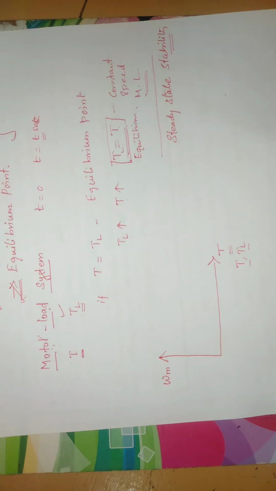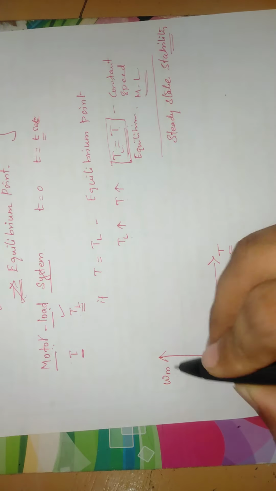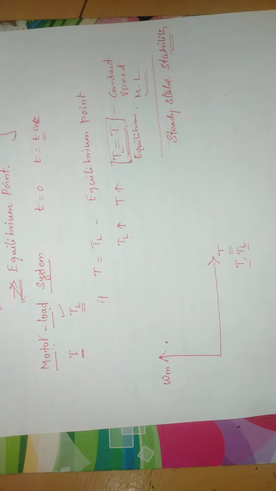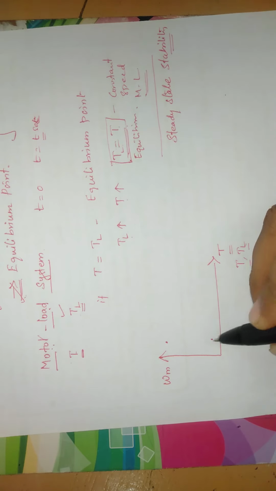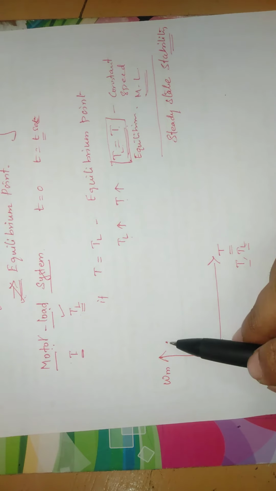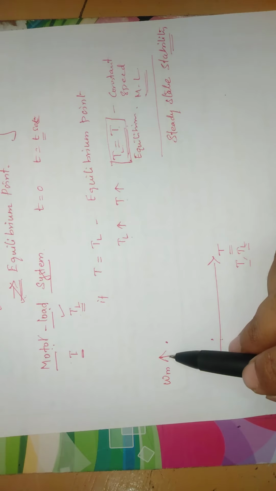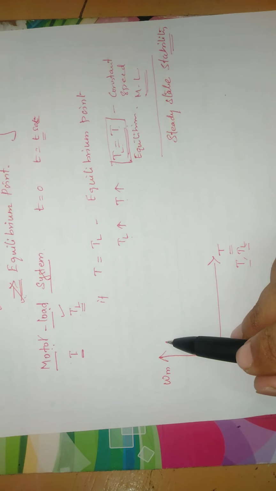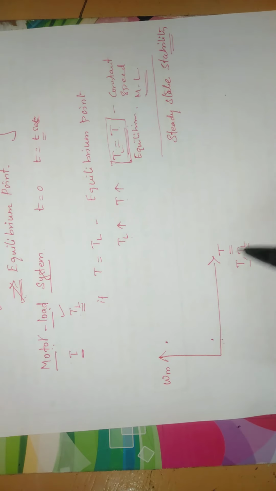Initially, when we have not started the machine, the load torque is much higher, while the motor torque is very low. Initially, with this kind of torque applied by the motor, the load torque will be high.